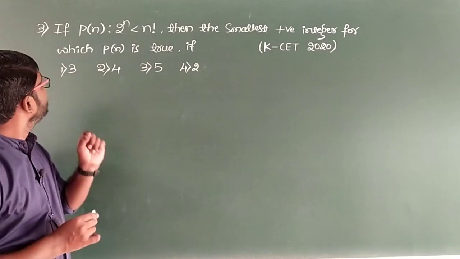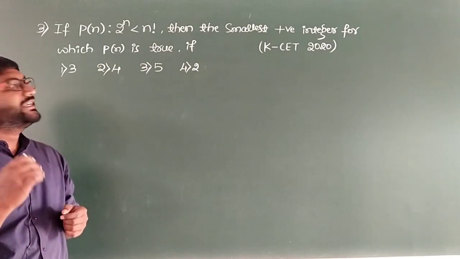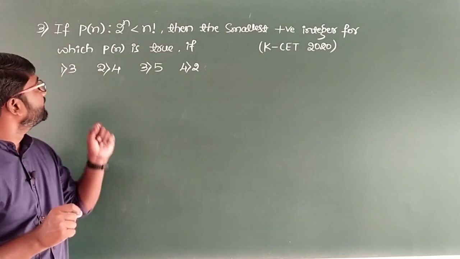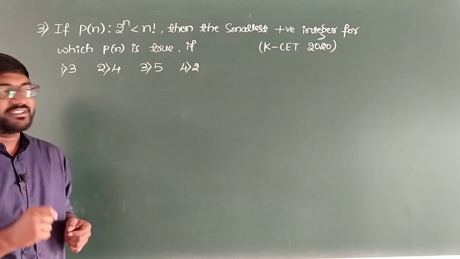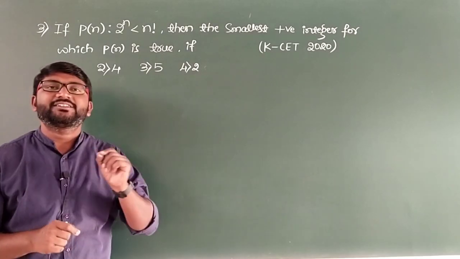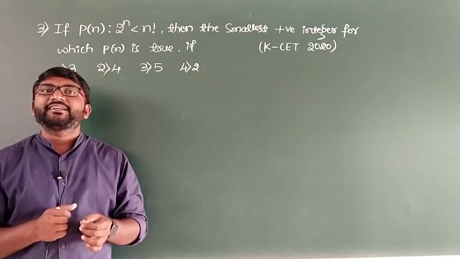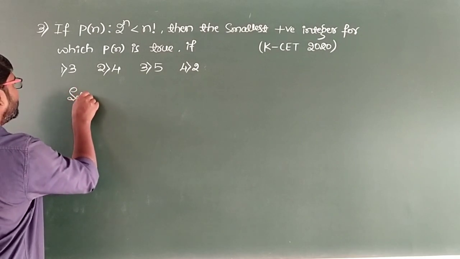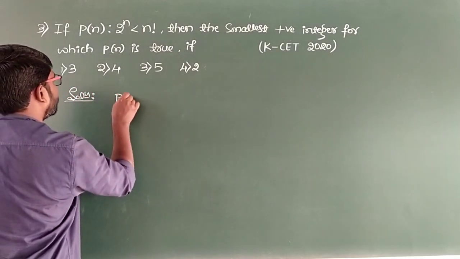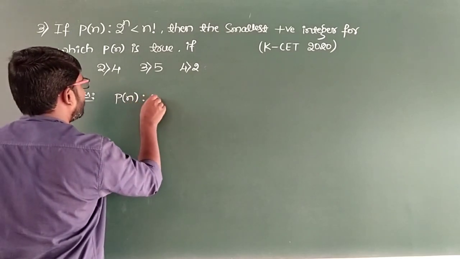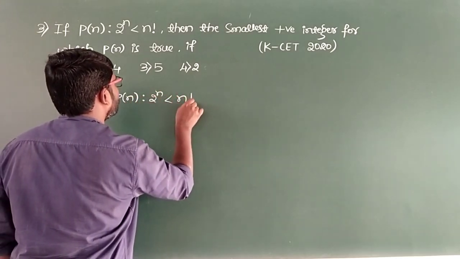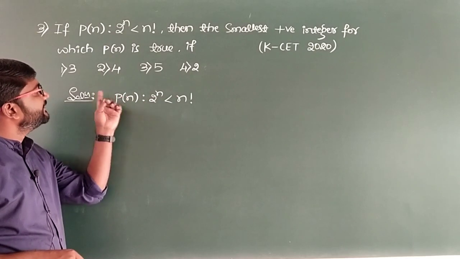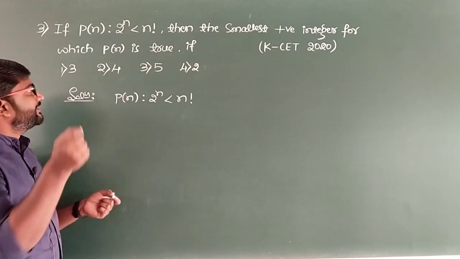Well, question number 3: if P of n is such that 2 raised to n is less than n factorial, then the smallest positive integer for which P of n is true is, and the four options are 3, 4, 5, 2. This was asked in Karnataka CET 2019 as well as 2020. So let us go ahead with the solution here. I will take the given statement, P of n such that 2 raised to n is less than n factorial. Here we will have to find the smallest positive integer n value for which this is going to be true. So let us verify through the options now.